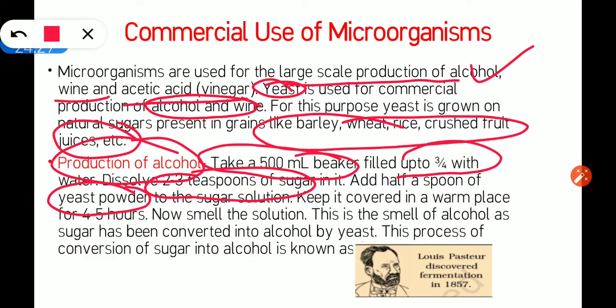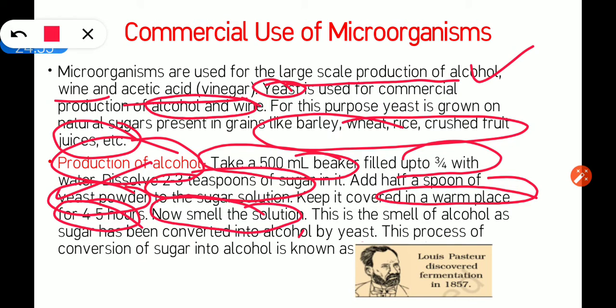Okay, this is the main product. So what we will do now, we will add half spoon of yeast powder to that sugar solution. Okay, now we will cover it and put in a warm place for 4 to 5 hours. After 4 to 5 hours, we will smell the solution. You will find the smell something different. That smell will be the smell of alcohol.